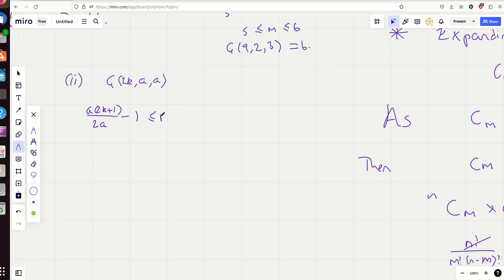and then this will be exactly the same, just the same without the minus 1. Just cancel. Yeah, that's 2k plus 1 over 2 minus 1. Well, should we make that 2k minus 1 over 2? Remember as well that they define k to be an integer here, so this is definitely not an integer, so m is definitely unique here. The a's cancel again, and we're going to end up with 2k plus 1 over 2. This is going to be k plus a half, and k is supposed to be an integer, and therefore m equals k, and therefore G(2k,a,a) equals k.